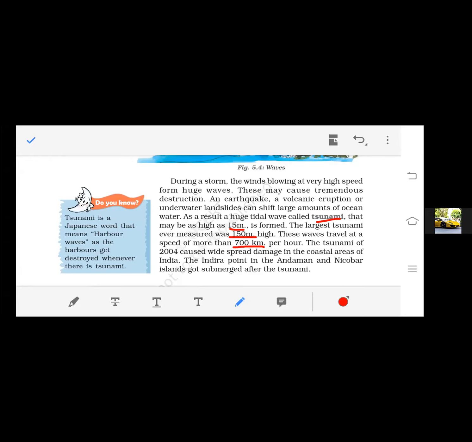It happened in the Indian Ocean in 2004, when the coastal areas of India got hit by the tsunami, and Indira Point in the Andaman and Nicobar Islands got submerged after this tsunami. Many villages, buildings, forest villages, whatever was present in the surrounding area, got destroyed due to the tsunami.